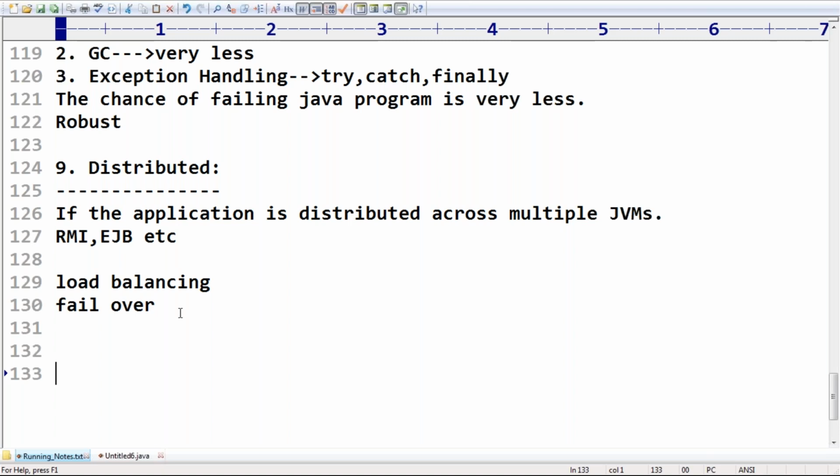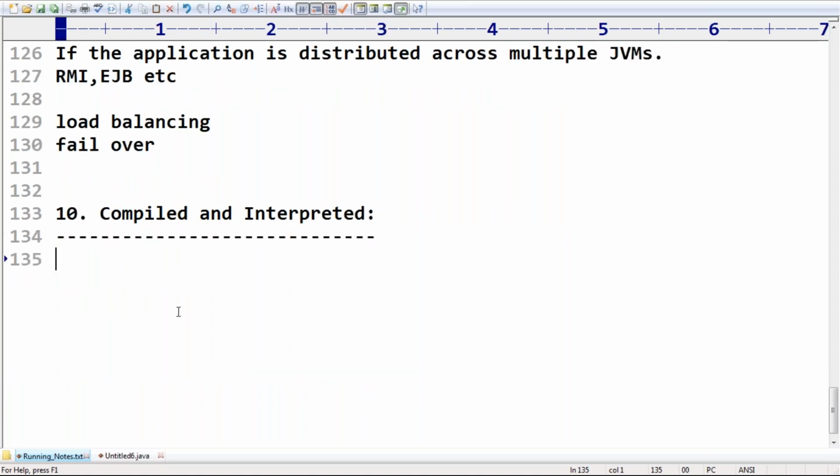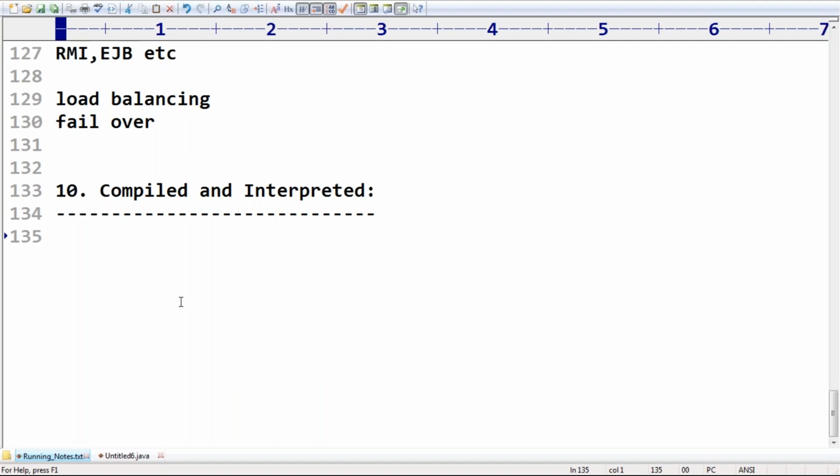Next, the tenth one: compiled and interpreted. If you go for Python, we can simply say it is an interpreted programming language. But in Java, first we have to compile the .java program, and then the .class file is going to come.